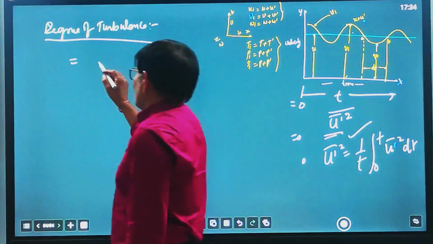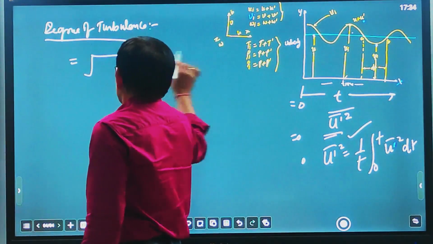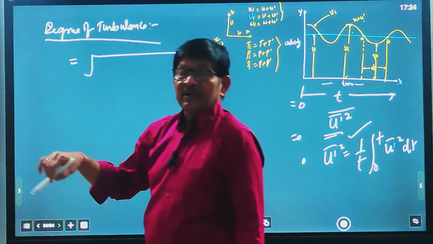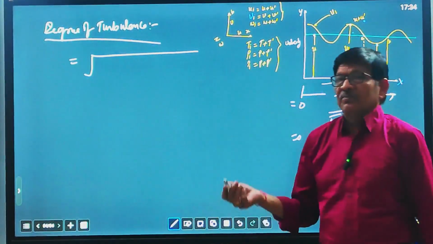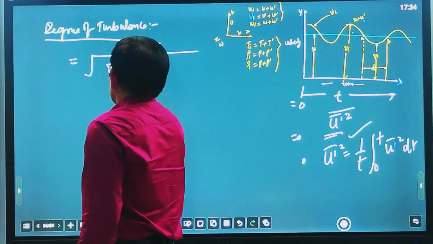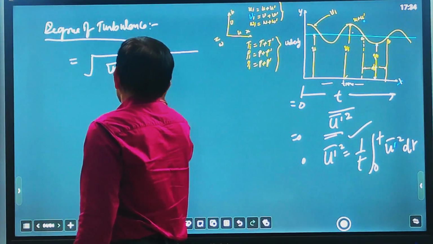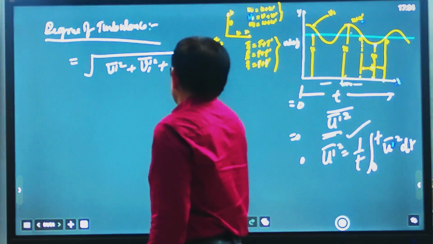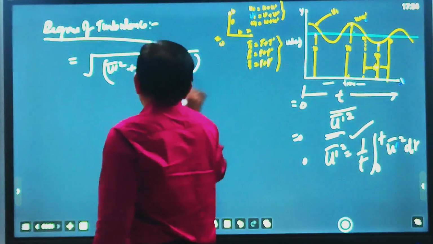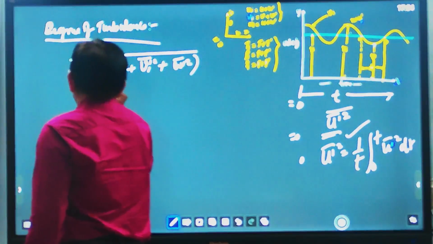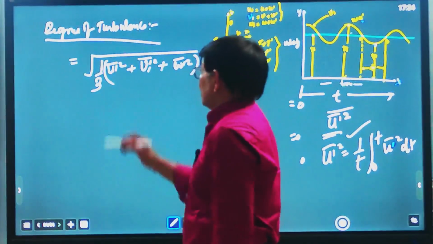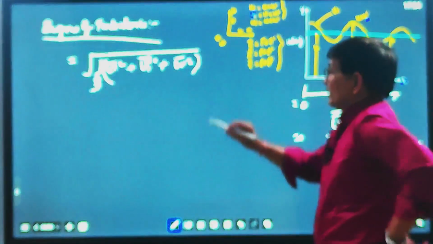It is equal to the square root of the mean of u dash square plus v dash square plus w dash square. Because we have taken arithmetic means, we multiply by 1 by 3. So this is known as the degree of turbulence.